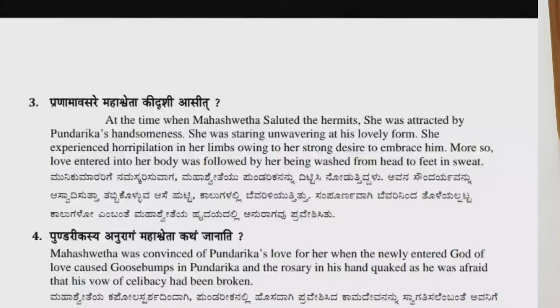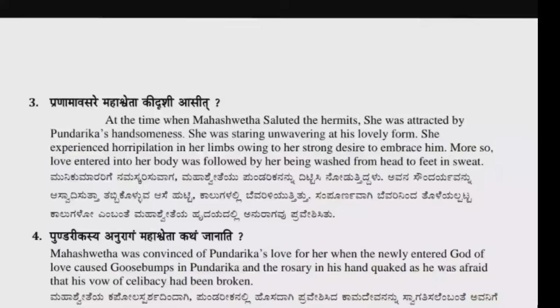She was staring unwavering at his lovely form. She experienced horripilation in her limbs owing to her strong desire to embrace him. More so, love entered into her body, followed by her being washed from head to feet in sweat.